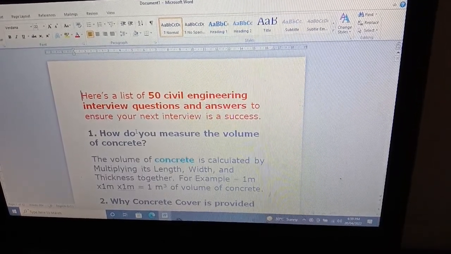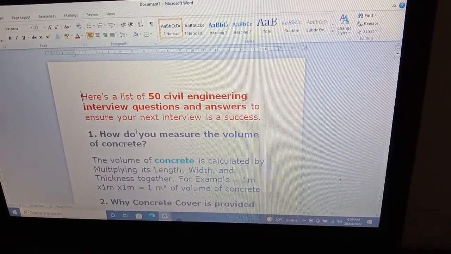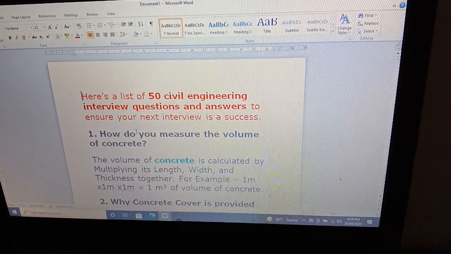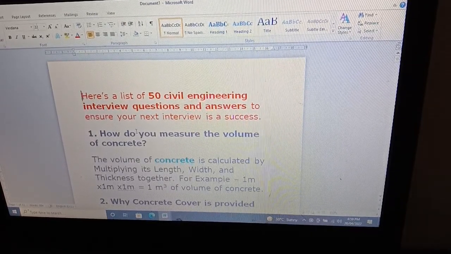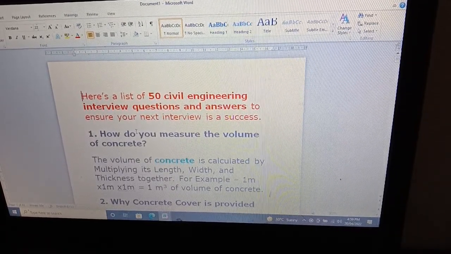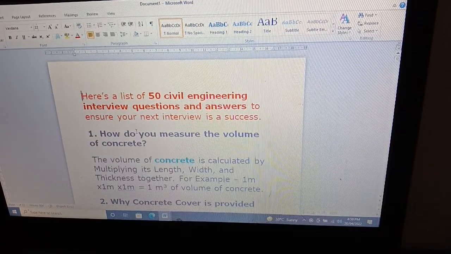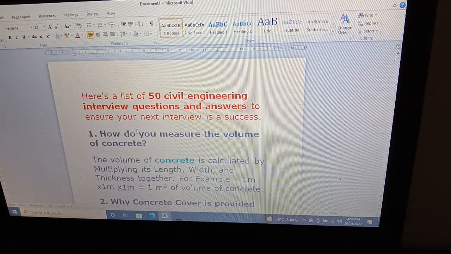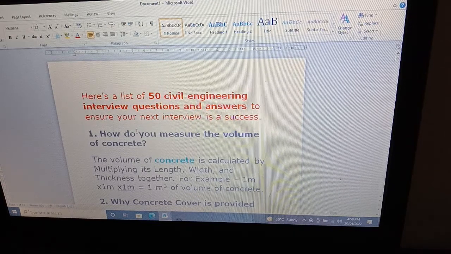When you complete your education, BTech, BE, or a diploma, and then go for any job, the basic thing that you face is that you should pass your interview. Here we will discuss 50 questions and answers. If you prepare them, then you can easily pass your interviews.